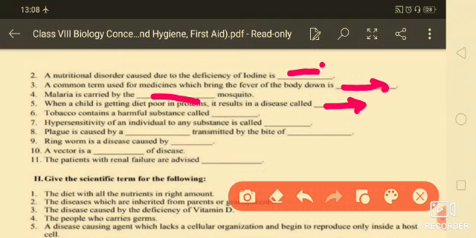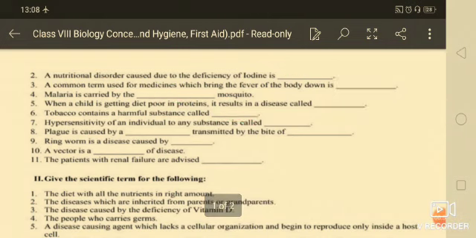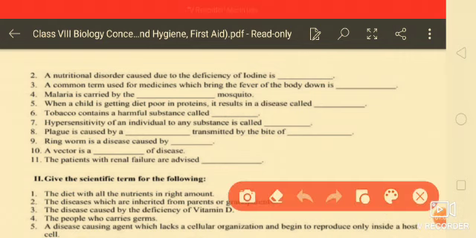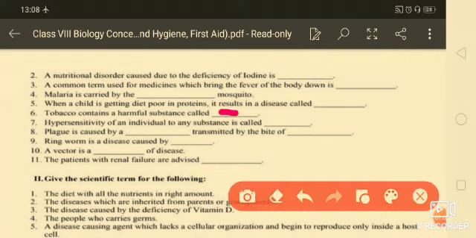Now tobacco contains a harmful substance, and that is nicotine. Hypersensitivity of an individual to a substance, that is called the allergy. It is caused due to the allergens. Allergy is caused due to the allergens.